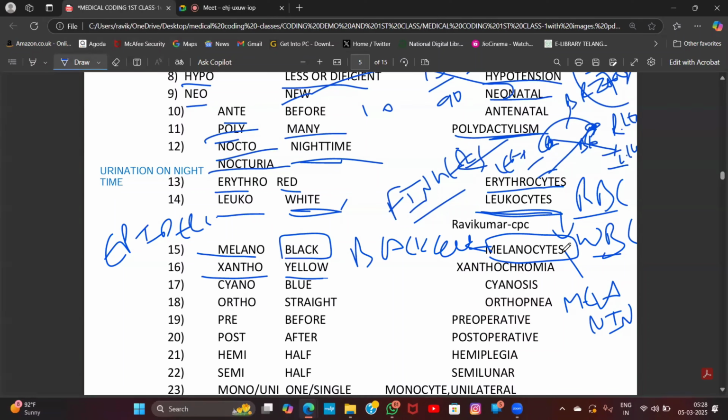Next one, xantho. Xantho is nothing but yellow. Xanthochromia. The coloration of yellow color. The condition of yellow color is called xanthochromia.